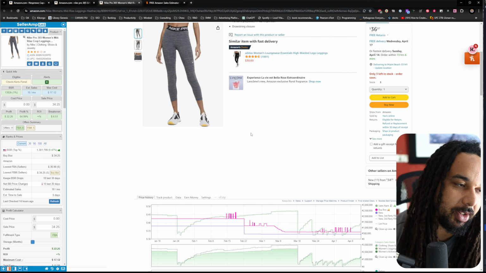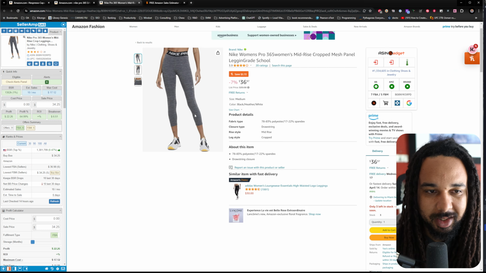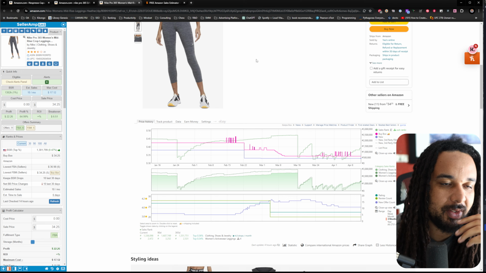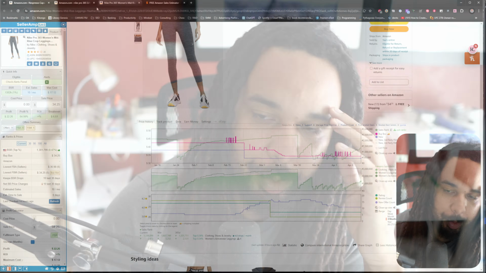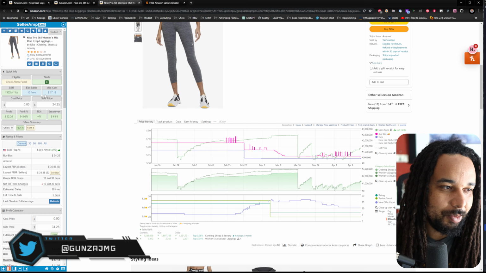Then on this one, for example, you can assume that maybe, yes, it is selling 10 units a month because it's selling super high, and I would still double check with Jungle Scout, okay? So remember the hierarchy of the data, which data you need to trust first. The first one will always be Amazon, then second Keepa, then third Jungle Scout, and then SellerAmp, okay? But for a slow listing like this, it should be all right, you know?